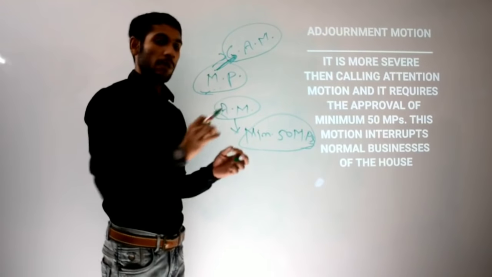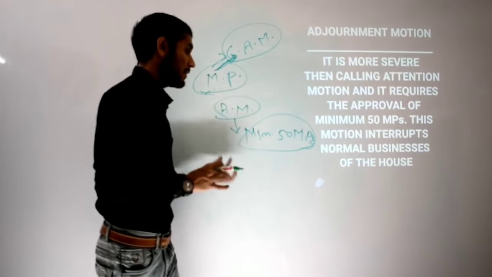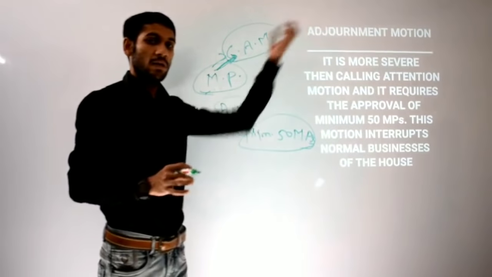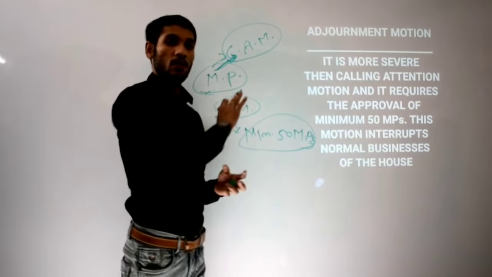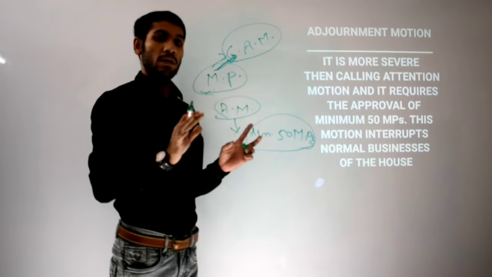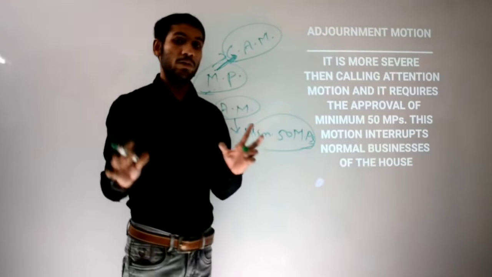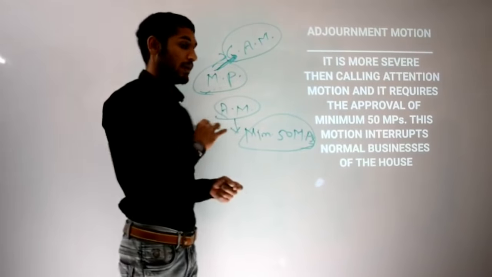Adjournment motion will take place only in Lok Sabha because it is a time of criticism of the government. That is why it is only for Lok Sabha. An adjournment motion cannot be put in Rajya Sabha. Okay, are you getting it?